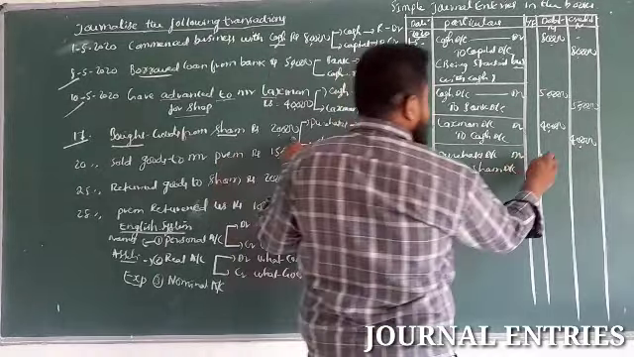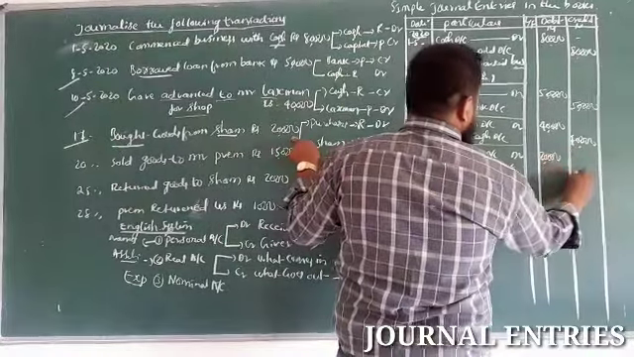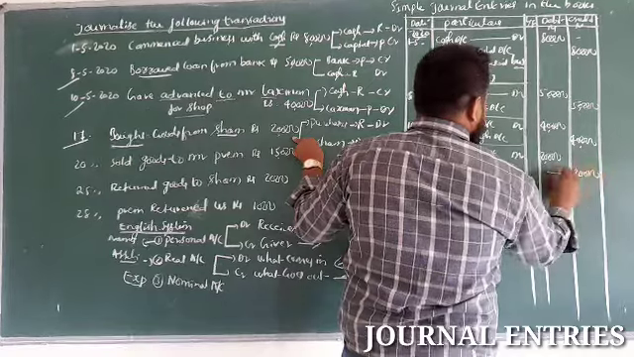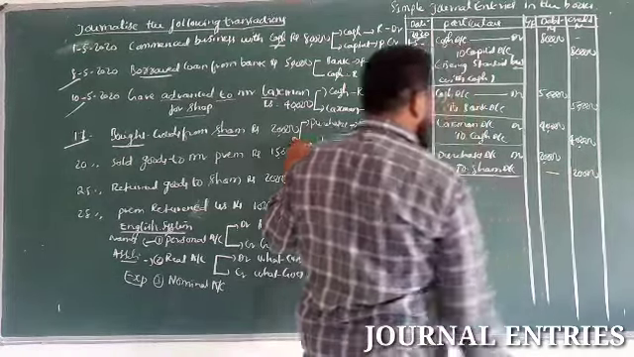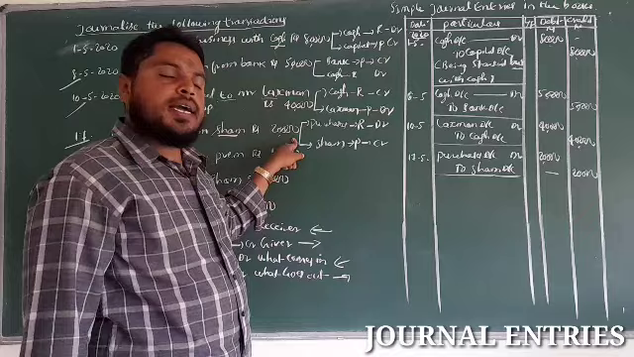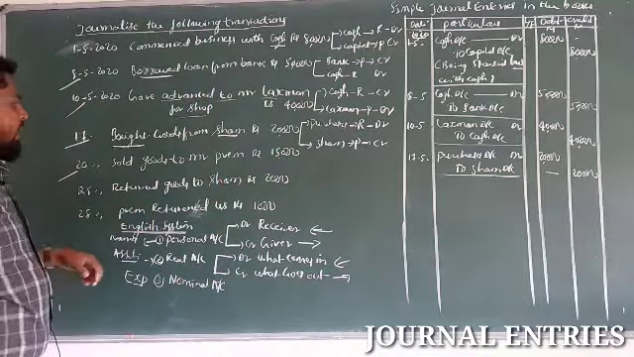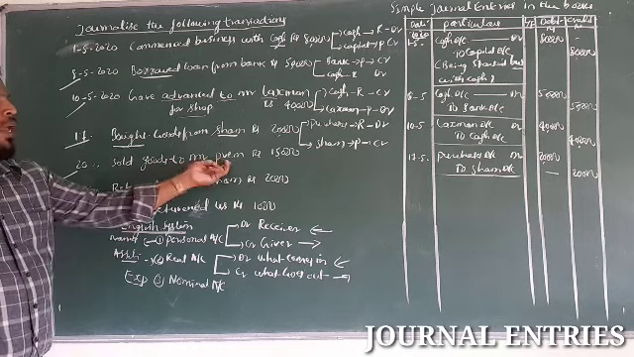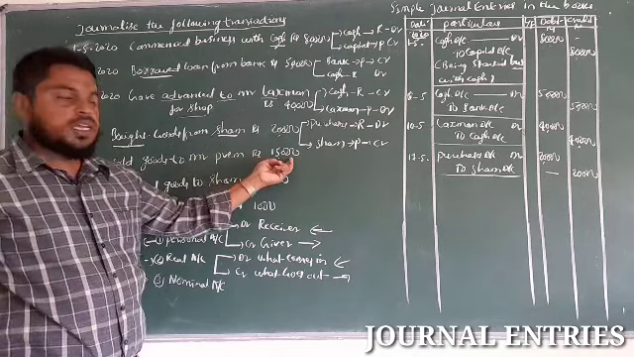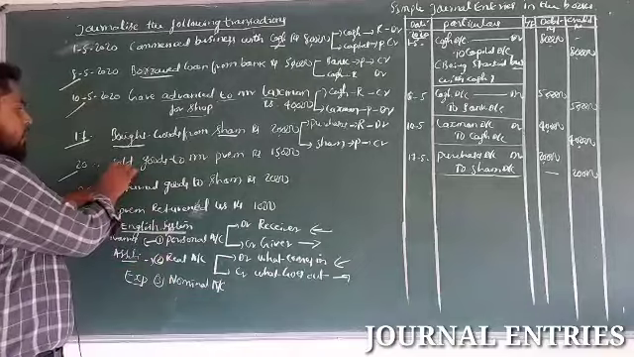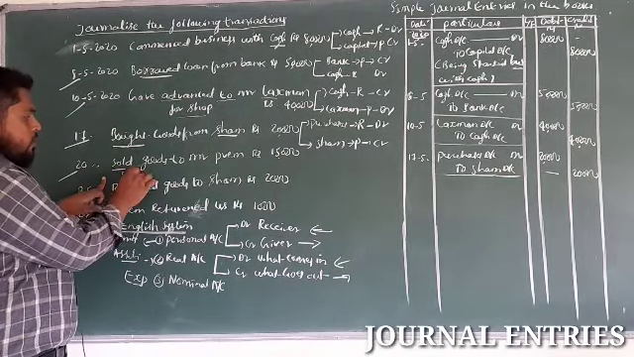So, amount 20,000. Narration being purchase goods from Sham on credit. Next, on 20th, sold goods to Mr. Prem rupees 15,000. Sold means sales here, sales.